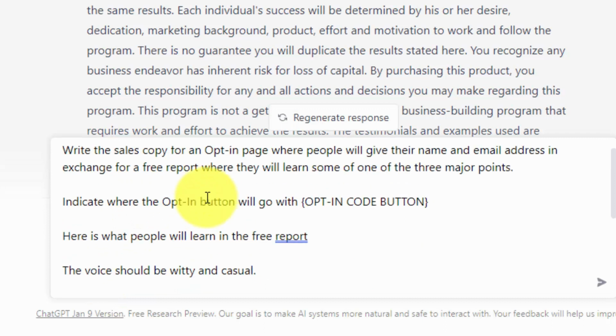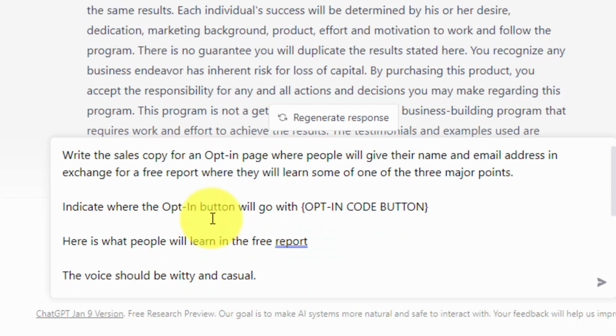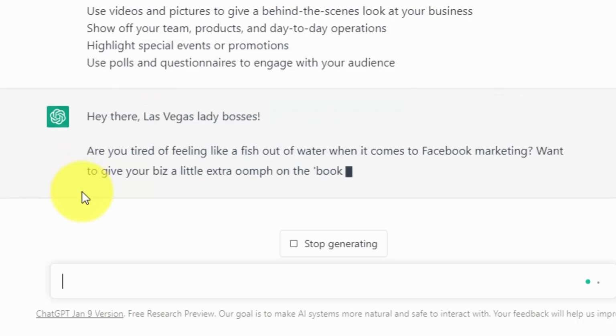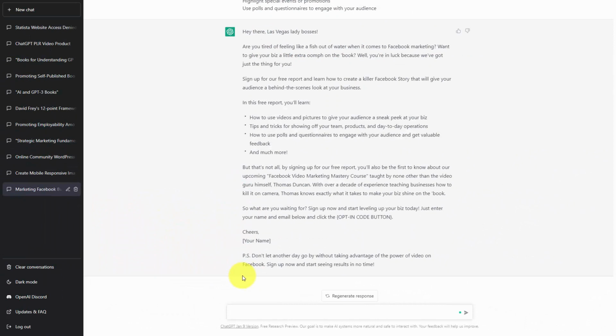So we have written in our prompt and we have given the outline for the content in the lead magnet. So now what we're going to do is hit enter. And ChatGPT is going to give us some output. So you can use the entire context that you have created inside of the project in order to create an opt-in page, and that's what we have done. Now we don't have to use all of the content for this opt-in page. However, we are off to a good start with the content that ChatGPT has given us.